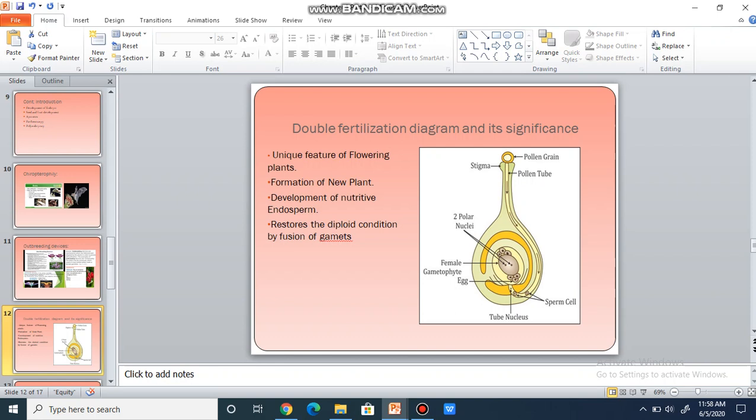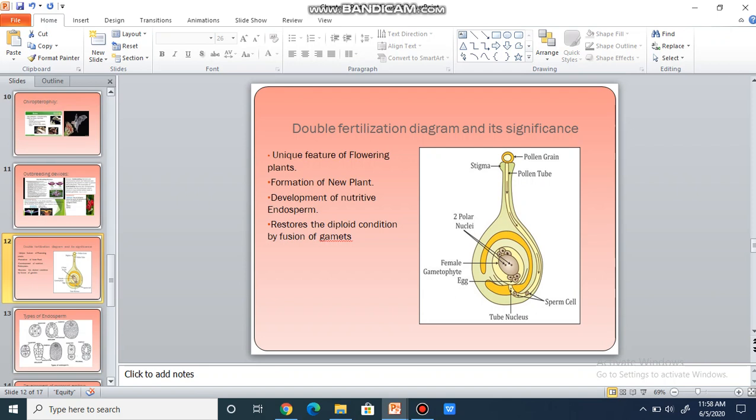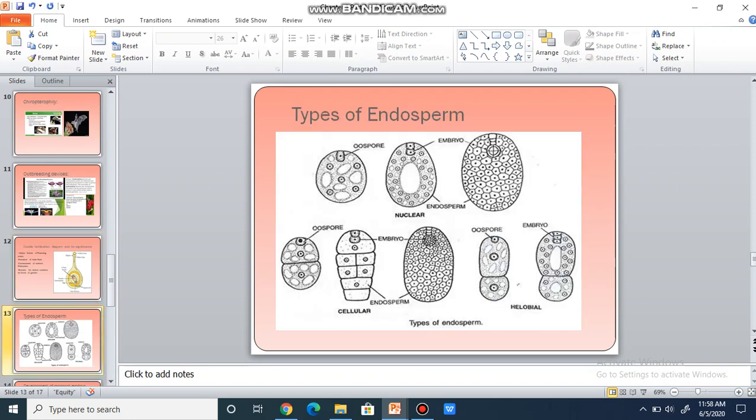It is also known as triple fusion. Since both the male gametes participate, it is described as double fertilization. So children, this is a very important answer. It has been asked many times in boards also.